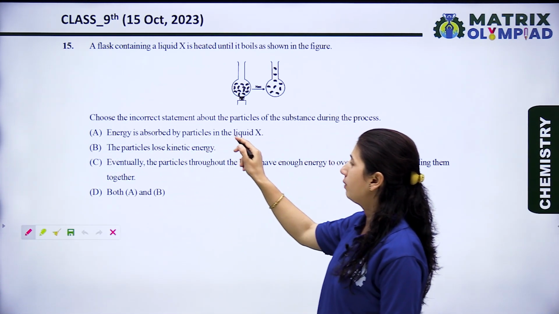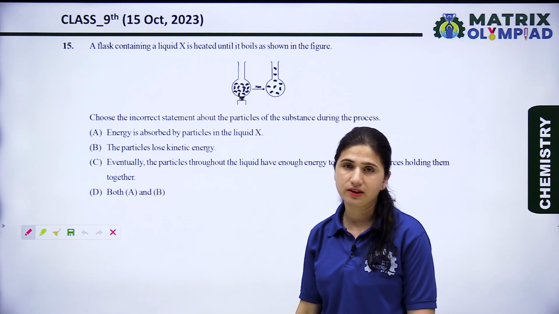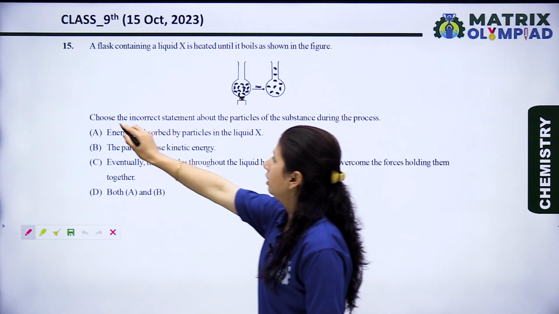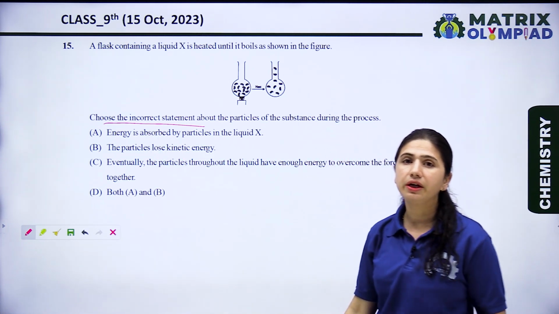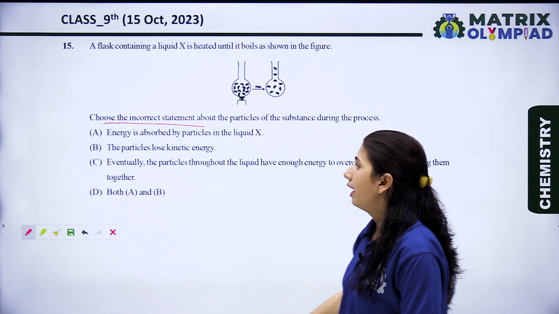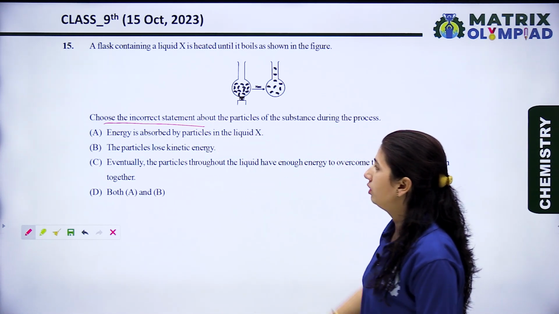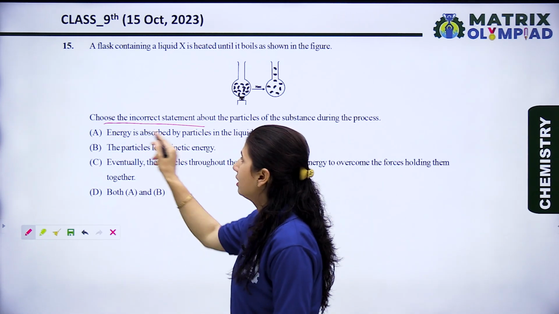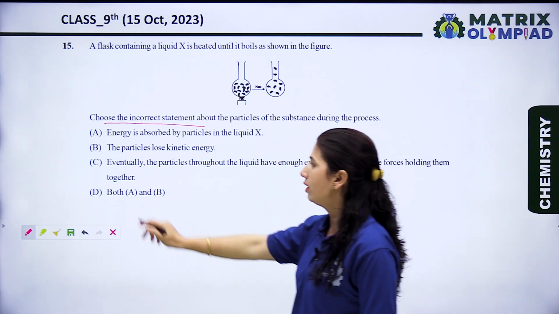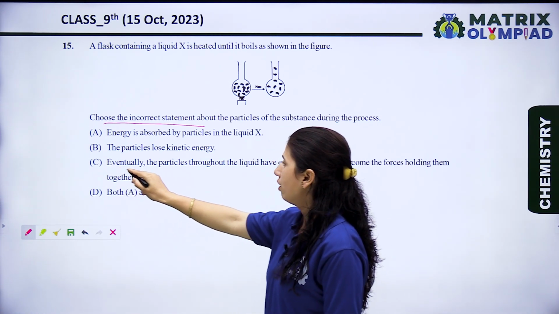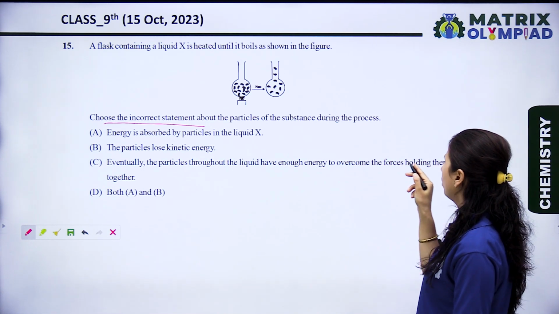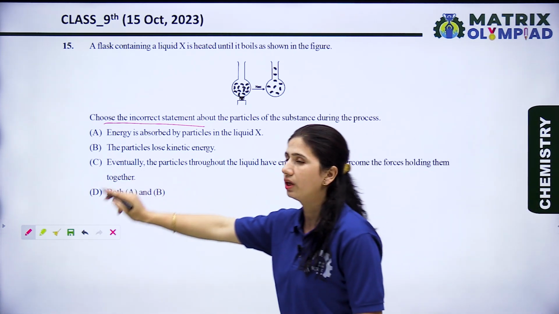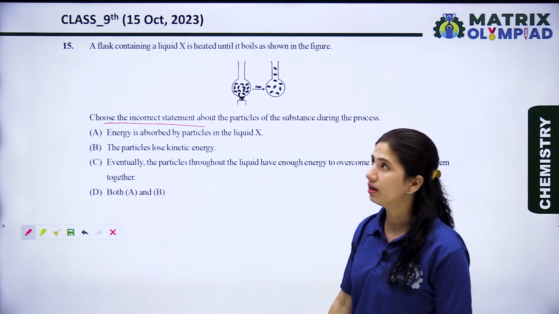Energy is absorbed by the particles in the liquid X. We know that when we heat any substance, it absorbs the energy. So option A is the correct statement. Now let's see option C. Eventually the particles throughout the liquid have enough energy to overcome the forces holding them together. C is also a right statement.